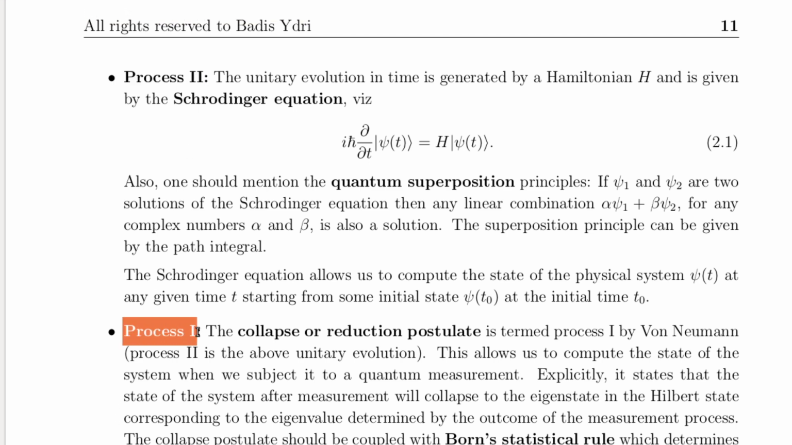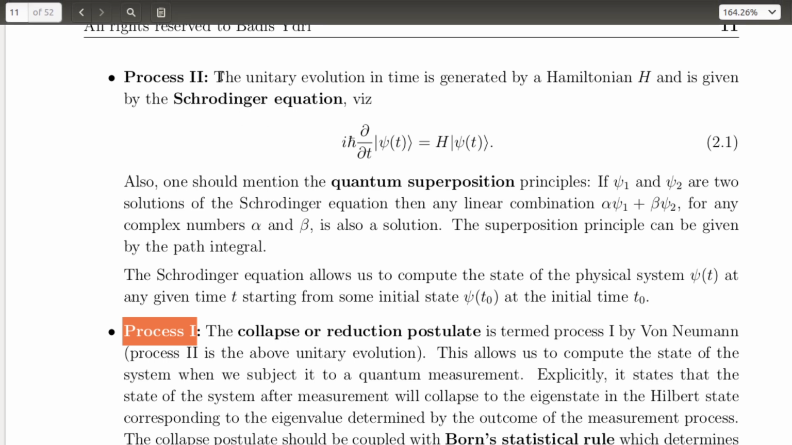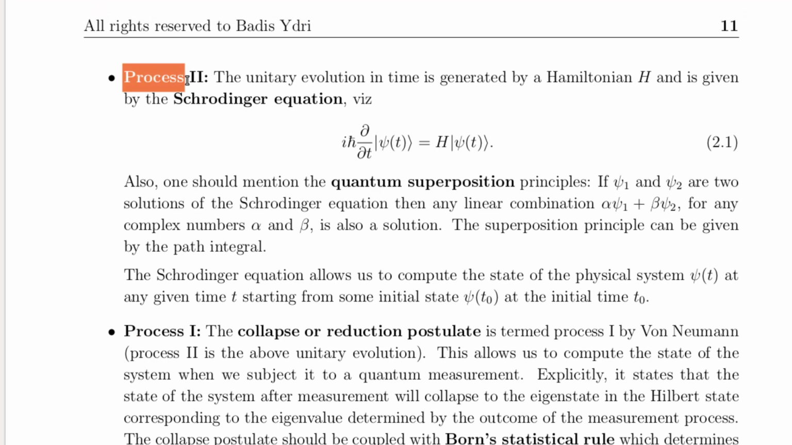Process 2, unitary evolution. This process describes how a quantum system evolves over time in a smooth and deterministic manner. It's governed by the Schrödinger equation, given in equation 2.1. This equation allows us to determine the state of a system at any point in time, provided we know its initial state.